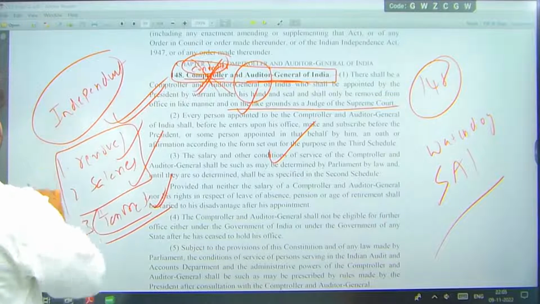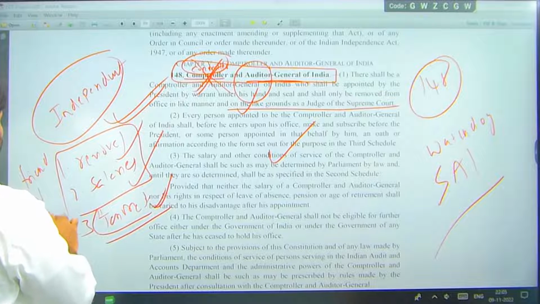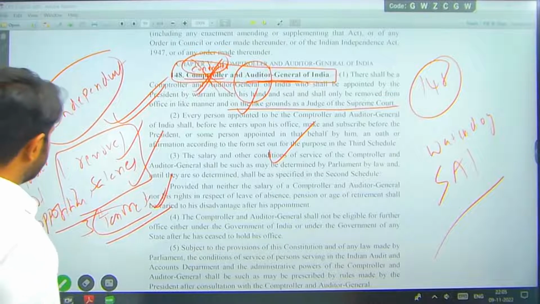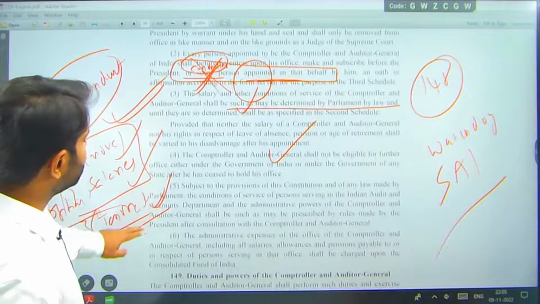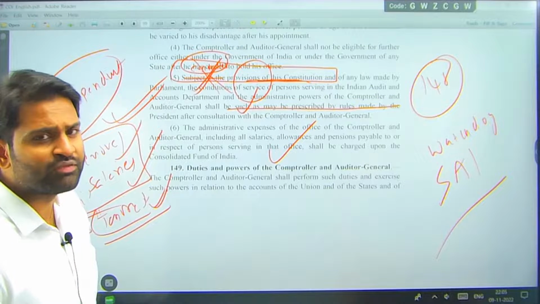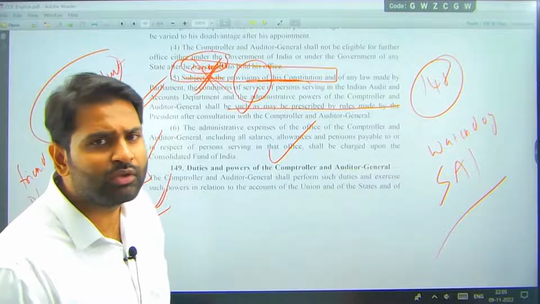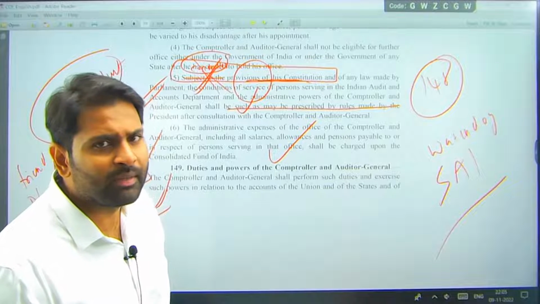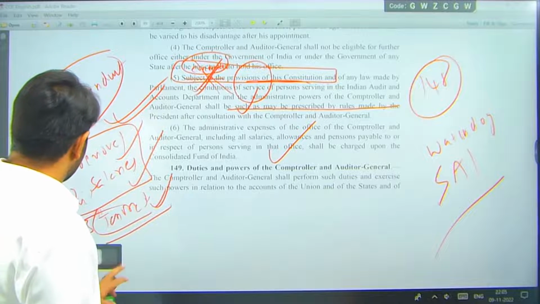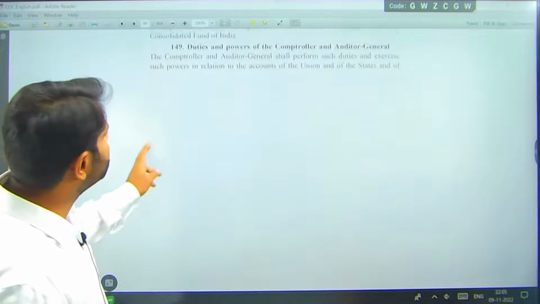He is called the friend of the opposition. We have the Public Accounts Committee, which is headed by the opposition. For that Public Accounts Committee he will be the friend, because the audited reports of the CAG will be taken up by the Public Accounts Committee, reviewed and questioned in the Parliament. That is the reason why normally auditors, Comptroller and Auditor Generals, will be a little critical about the government policies and the expenditure they are making.